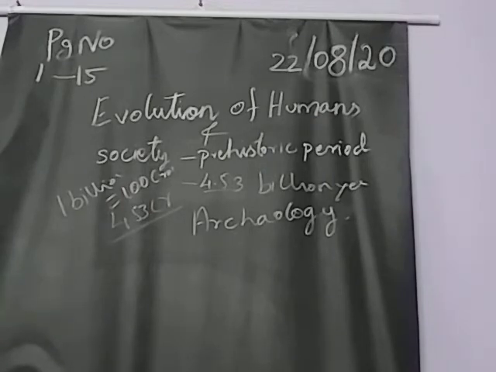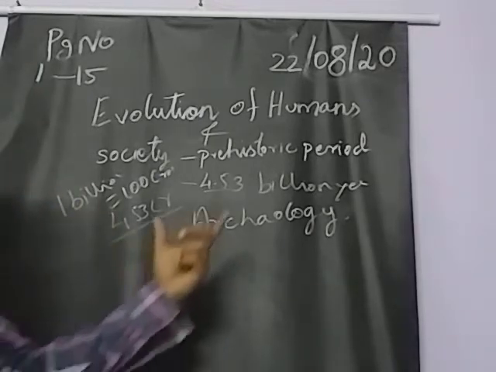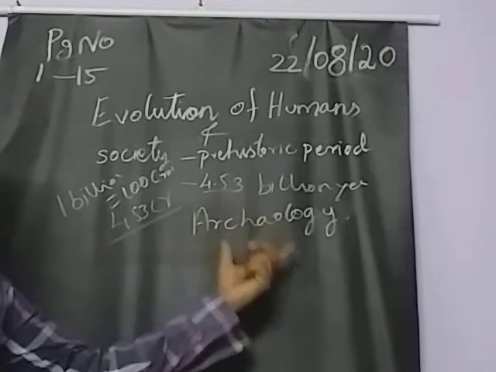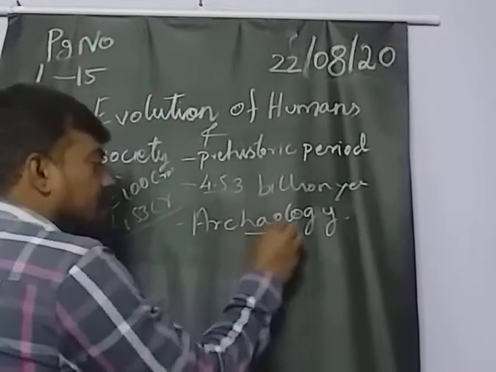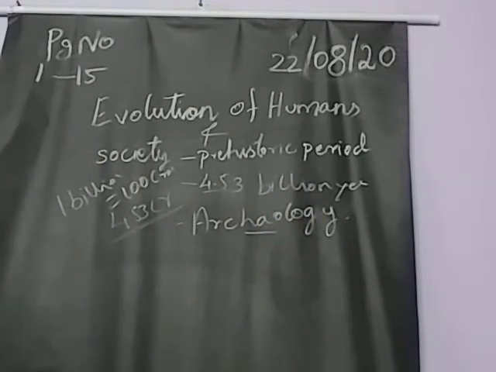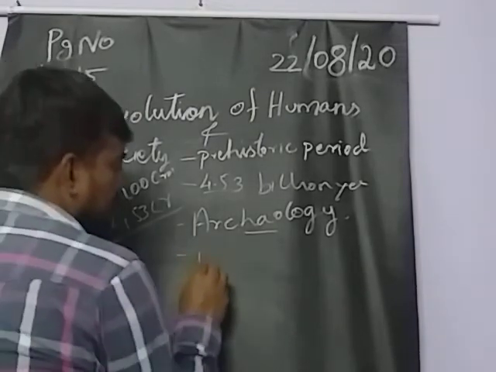Based on that, they will research. That is archaeology: the study of the human past through analyzing the human remains, which are all the evidence we are getting now. Based on that, the research will go further. That study will be called archaeology.